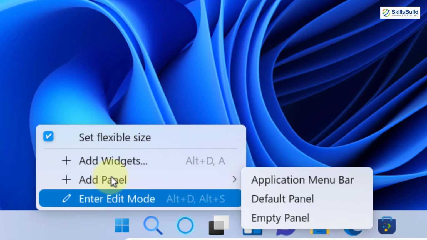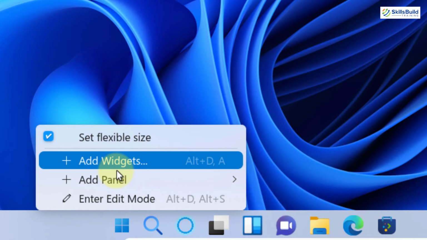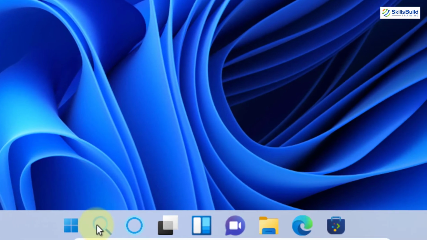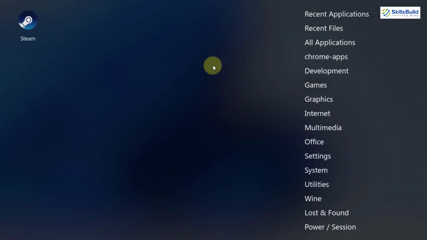So if you are coming to this operating system just thinking that it will be just like Windows 11, this is not the case in here. Okay, let's go to search, and from there I'll go to my games and let's see if we can right click on it or not.